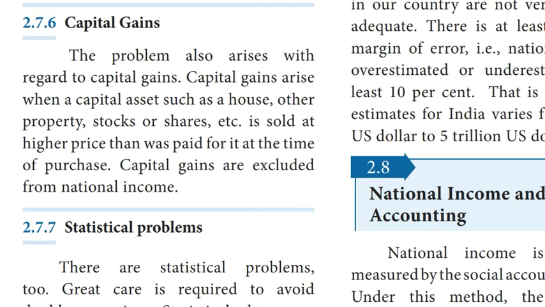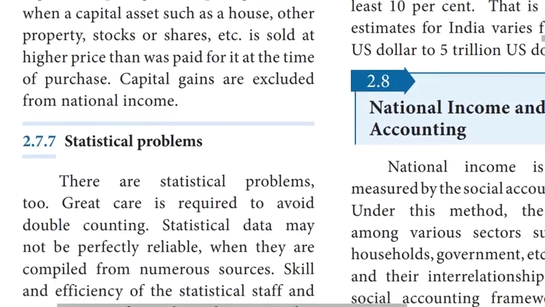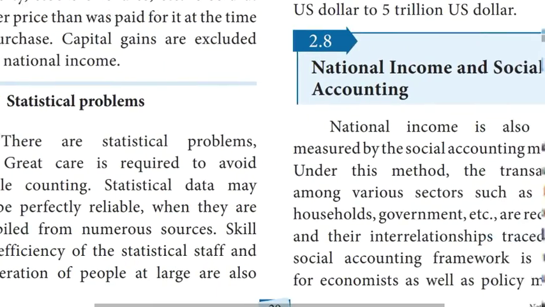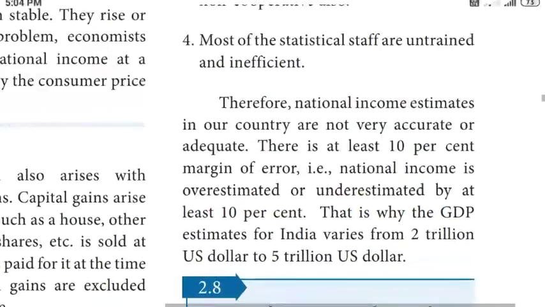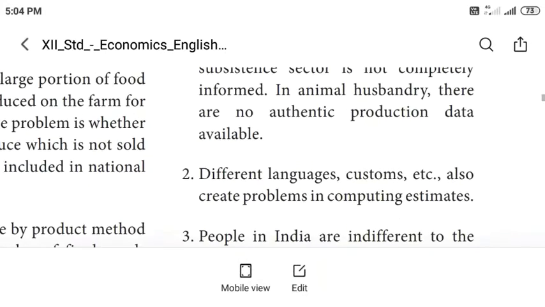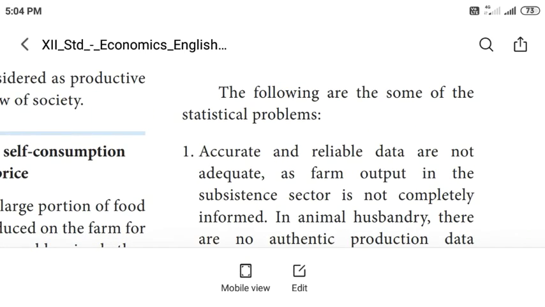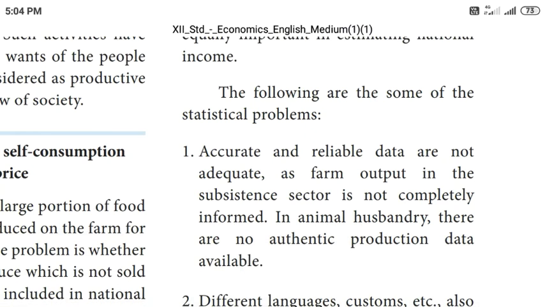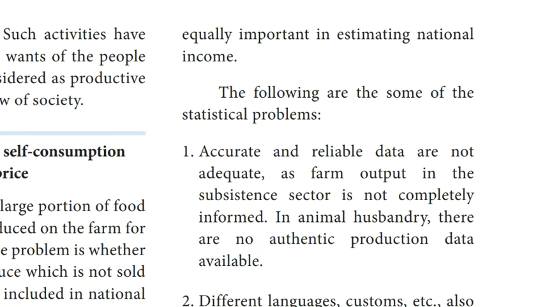Last difficulty or problem of calculating national income, statistical problems. The following are some of the statistical problems. First, accurate and reliable data are not adequate, as farm output in the subsistence sector is not completely informed. In animal husbandry, there are no authentic production data available.